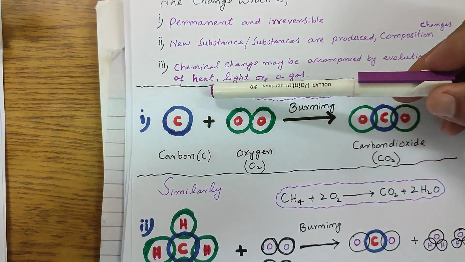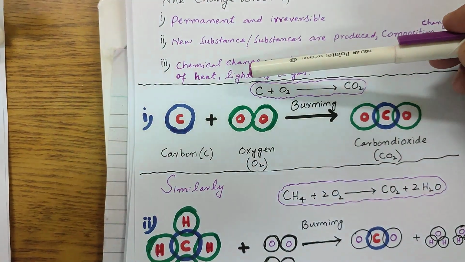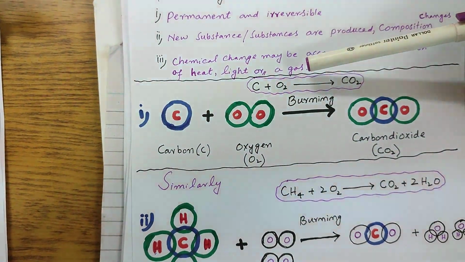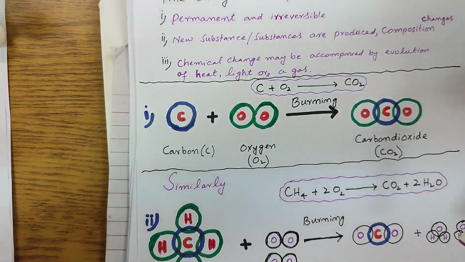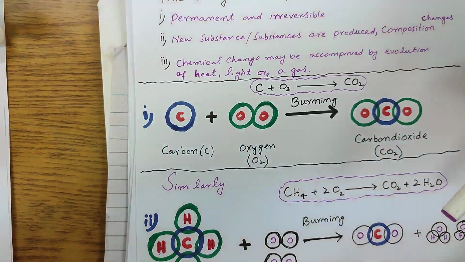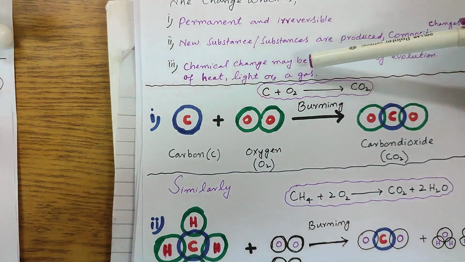Yes, fire is produced. The flame is hot. Similarly, light is produced, and sometimes a single gas or more than one type of gases are evolved. So this is the characteristic of a chemical change.